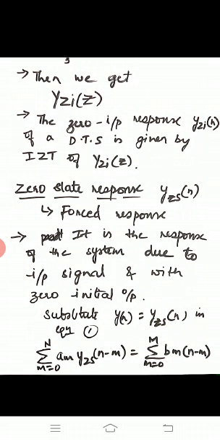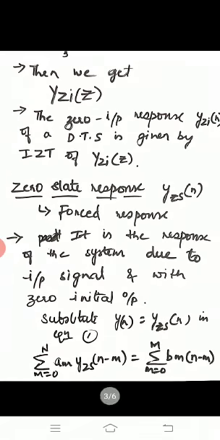It is the response of the system due to the input signal and with zero initial output. Here, how we will determine the y zs of n is that the first step is to substitute y of n is equal to y zs of n in equation number 1, taking zero initial conditions for output and non-zero initial conditions for input.